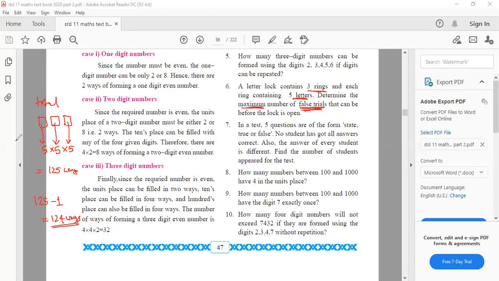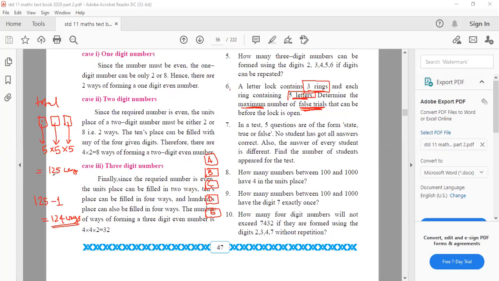Okay, once again, I'll explain. This 6th question, there are 3 rings. Here is the first ring. It has 5 letters on each ring, for example, A, B, C, D, E. 5 letters are there. So you can rotate the first ring in 5 different ways. Second ring also 5 ways.